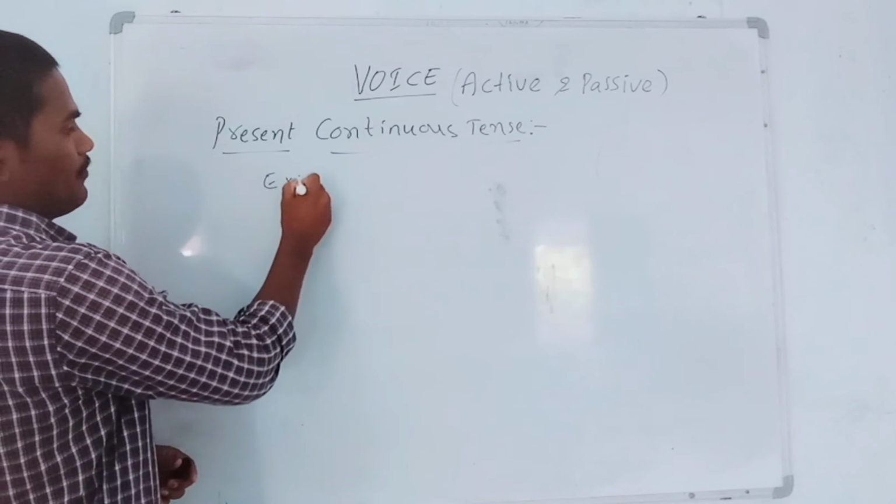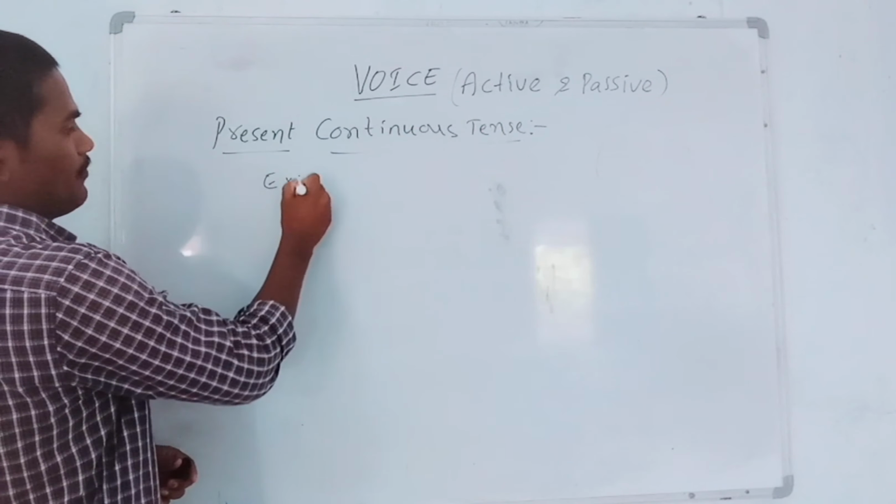What is the V3 form of teaching? Taught by my sir. It's a common noun. So a lesson is being taught by my sir. So it is passive form. Okay students, it is present continuous tense. Okay.